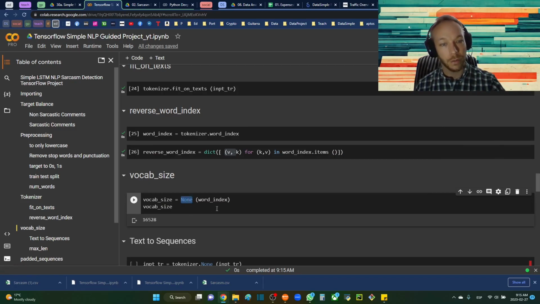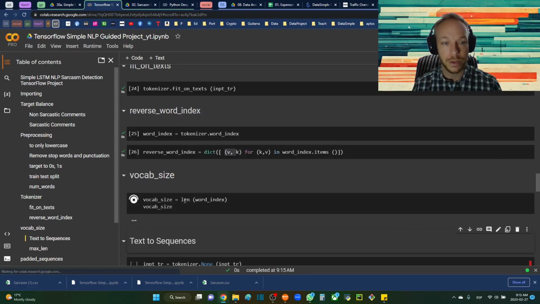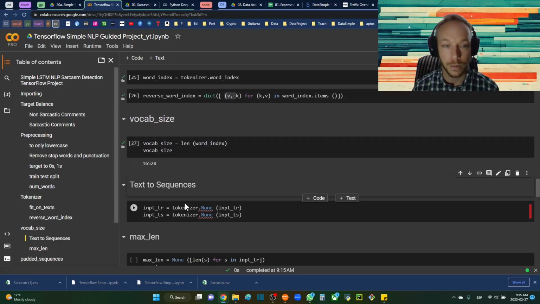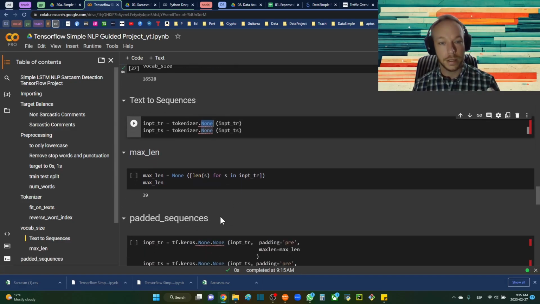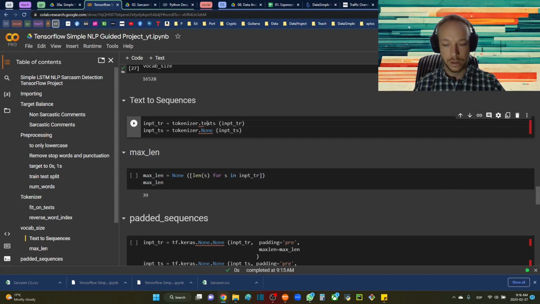We're then going to get our word index, and we're going to get our vocabulary size right here. And this is what we'll use today. So we'll get our word index here. Now for text to sequences, I'm going to take my tokenizer and call texts_to_sequences, and here we have my input train, just our input data.